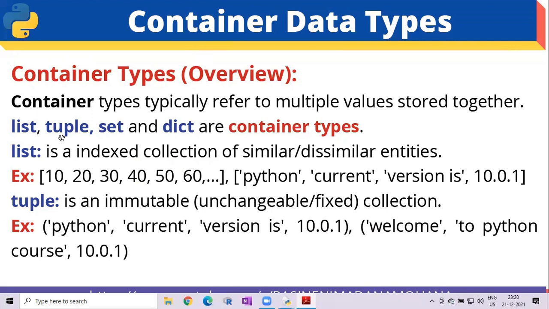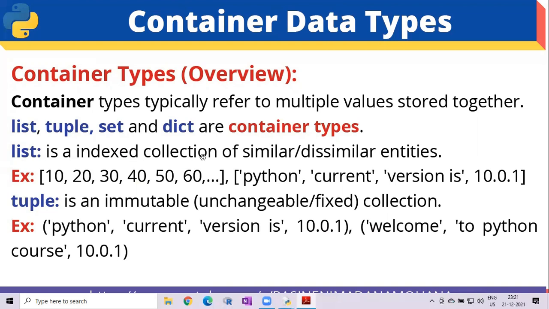So in Python, these are all data types. We can consider them as keywords. List, all lowercase, tuple, all lowercase, set, all lowercase, dictionary, dict. Whenever you have assigned data of any of these types and you use the type function, the outputs will be list, tuple, set, dict. These are the output types that will be displayed. So let us see all this briefly with an example demo.